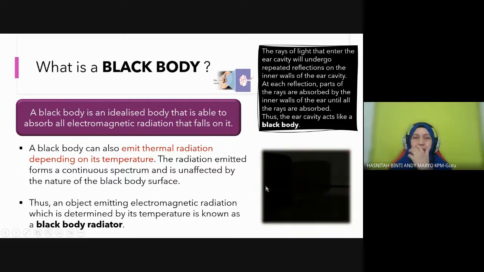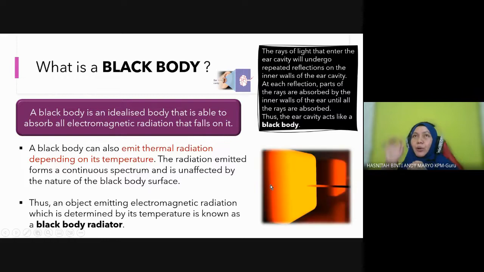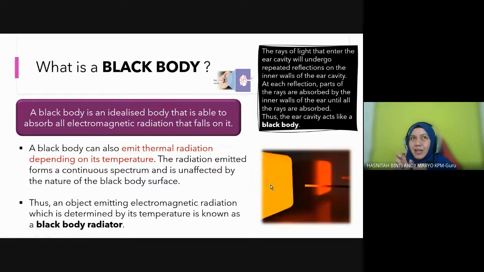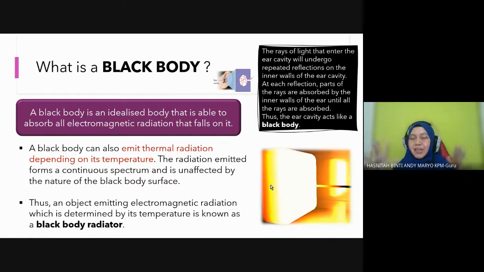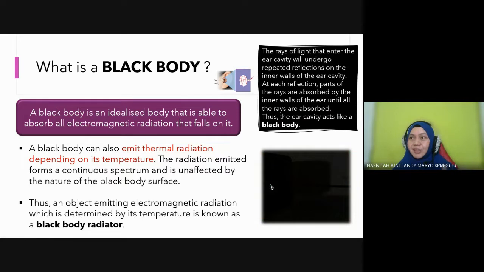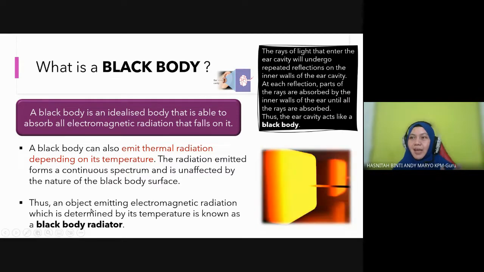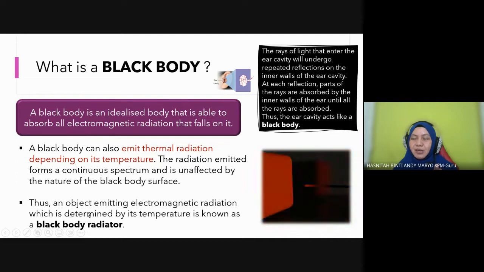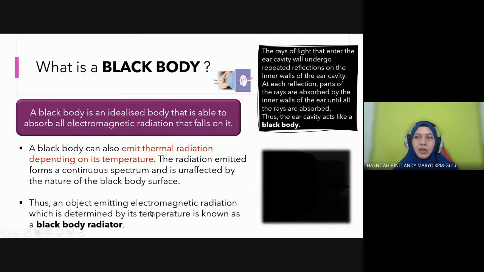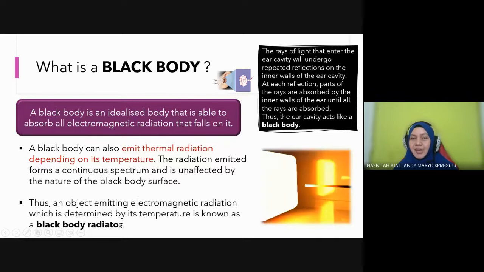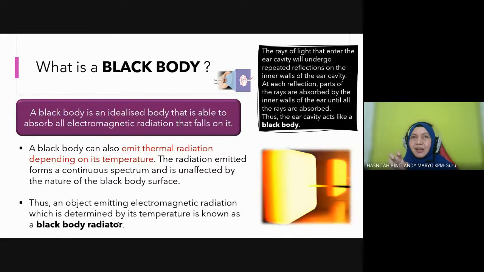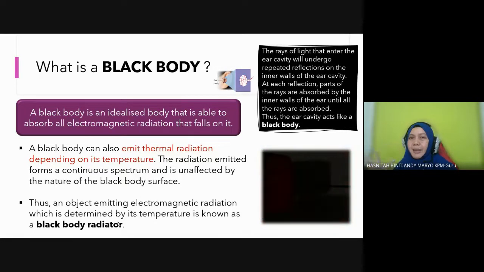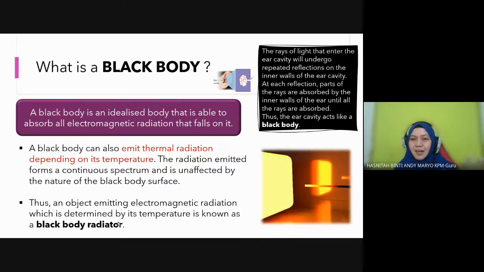Okay, as you can see on the short animation here, they not only absorb all electromagnetic radiation, but at the same time, when the temperature increases, they will start to emit radiation. Ia akan keluarkan radiation. Thus we say an object emitting electromagnetic radiation, determined by the temperature, is a black body radiator. So there are two things: a black body absorbs all electromagnetic radiation that falls on it, and another one, as a black body radiator, they can emit radiation when the temperature increases.